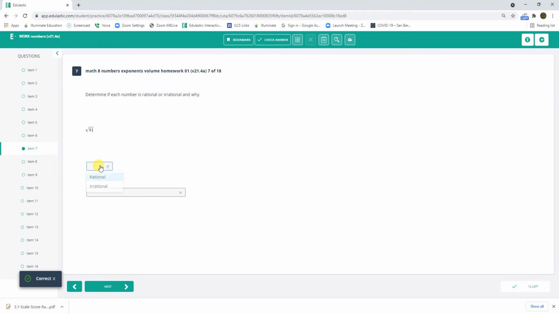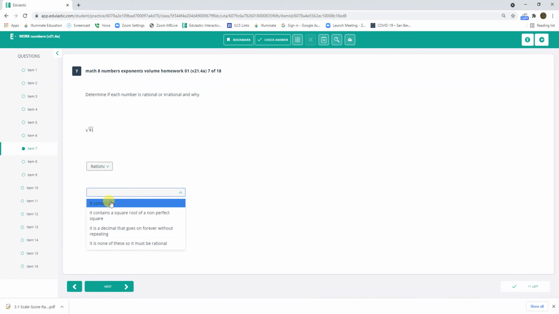Square root of 81 is rational. How do I know? It contains pi? No. It contains the square root of a non-perfect square? No. Square root of 81 is 9. This is just 9. It's a decimal? No, it's none of these, so it must be rational.